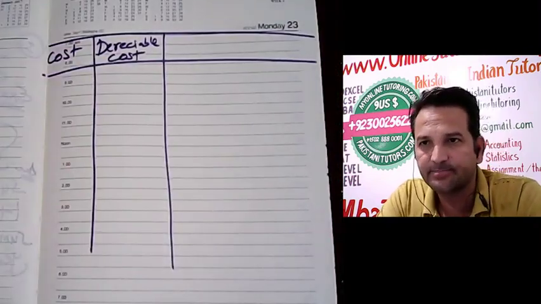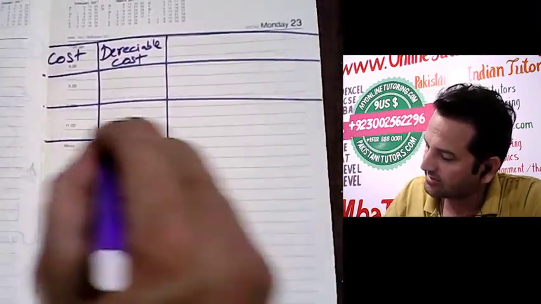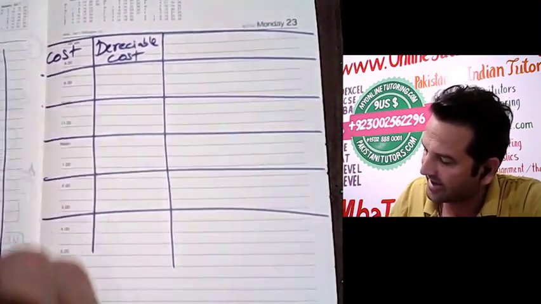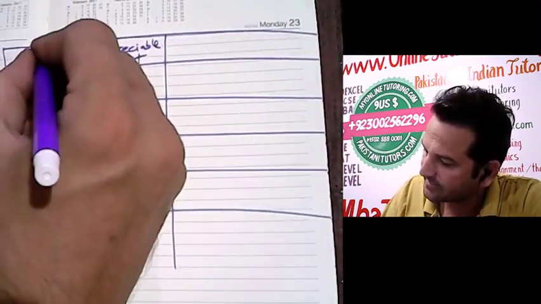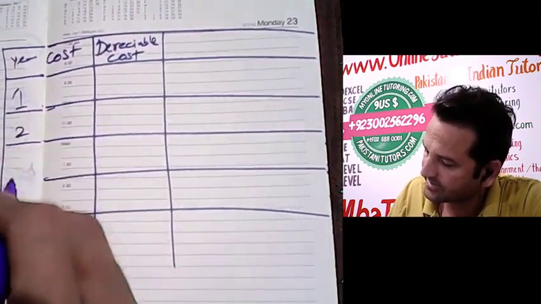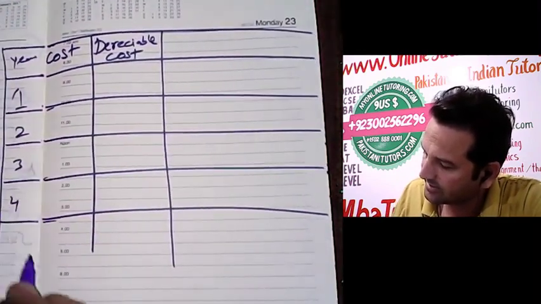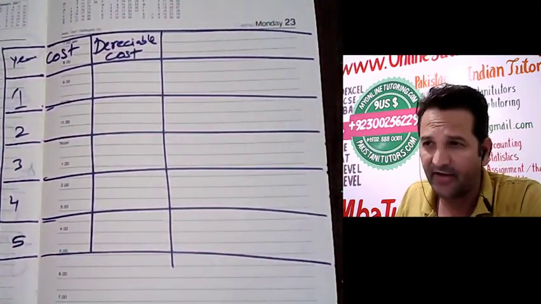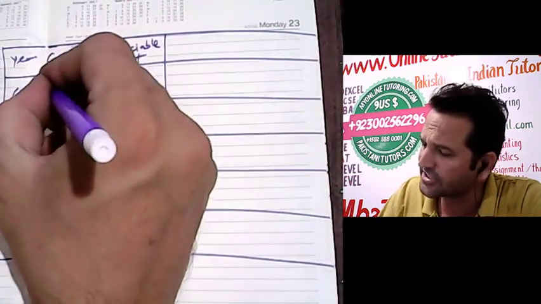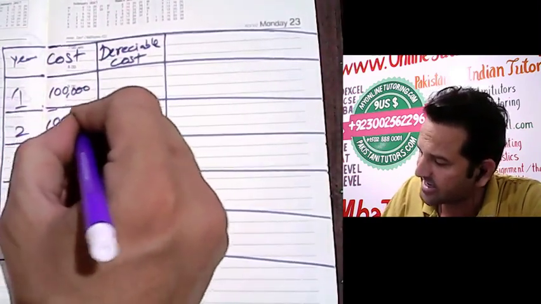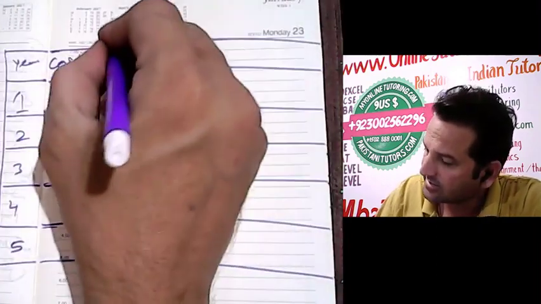Here I am writing the years: 1, 2, 3, 4 and 5. So cost is 100,000, which will remain the same.